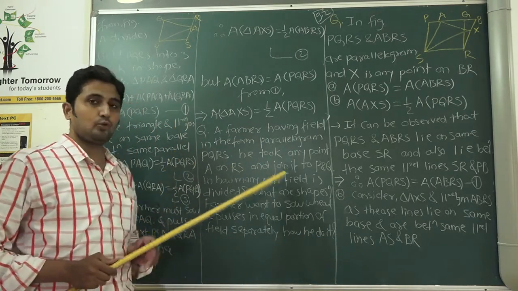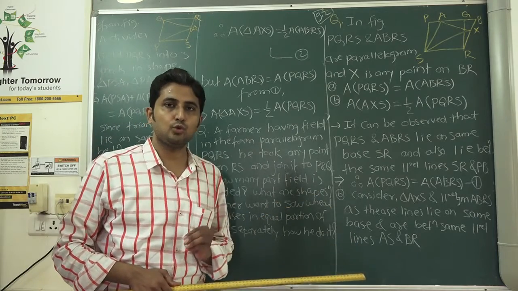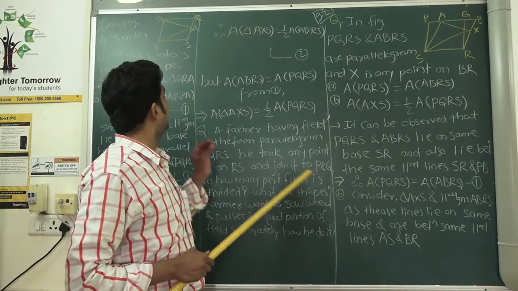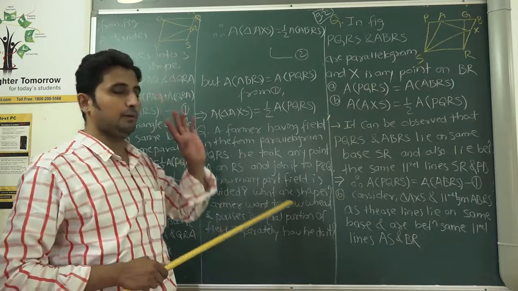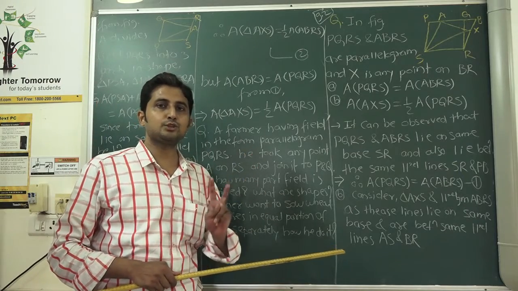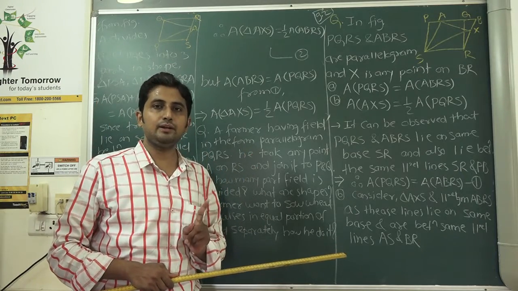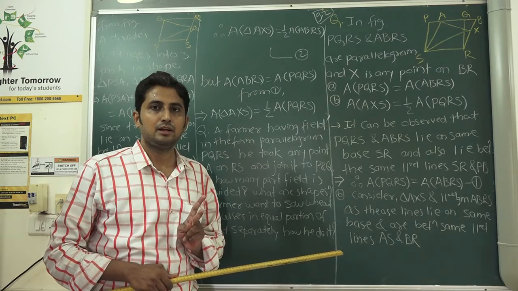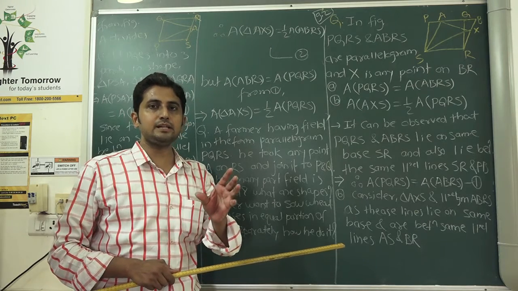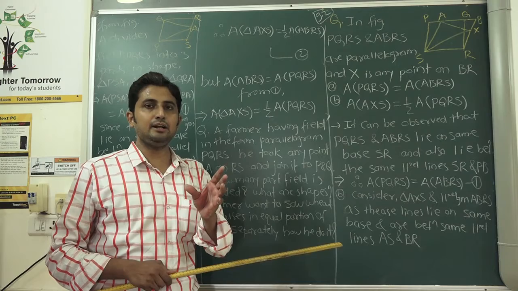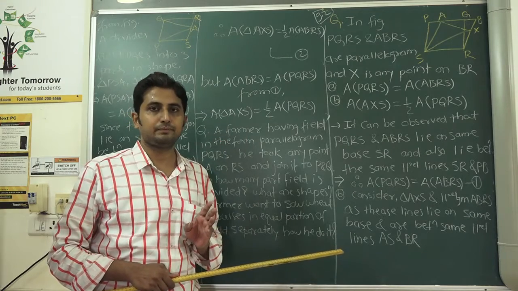Okay. Now the question is clear to you. He has his field in the form of a parallelogram, and he wants to take two yields, wheat and pulse. His intention is to take the yield in the same proportion.